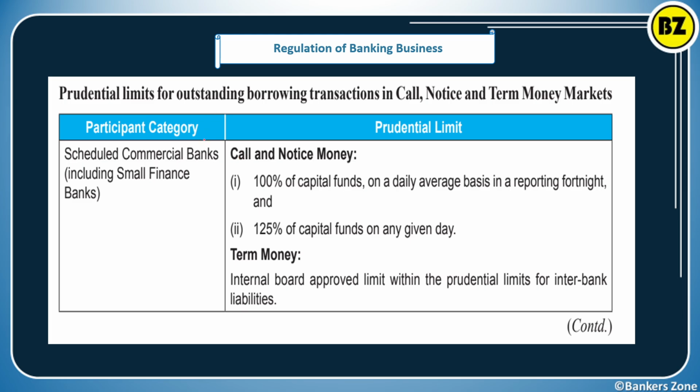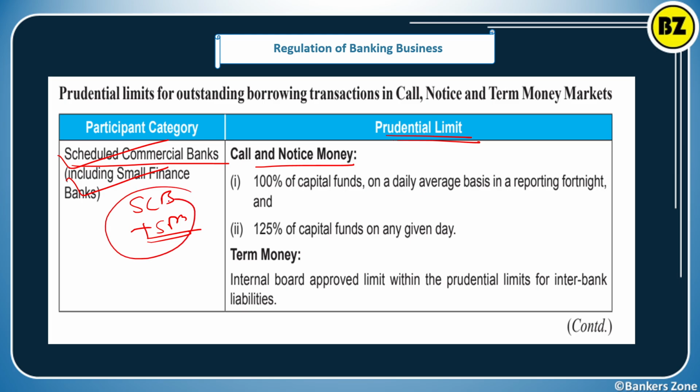See who is the participant category. For example, for scheduled commercial bank, what is the prudential limit for call money and notice money? These are the scheduled commercial banks plus small finance banks.